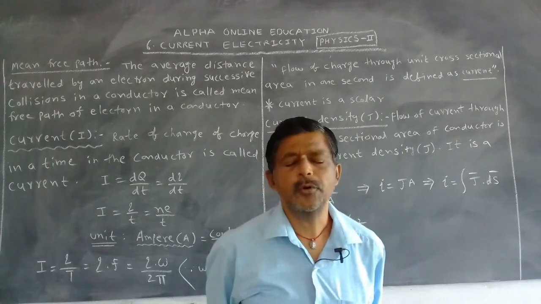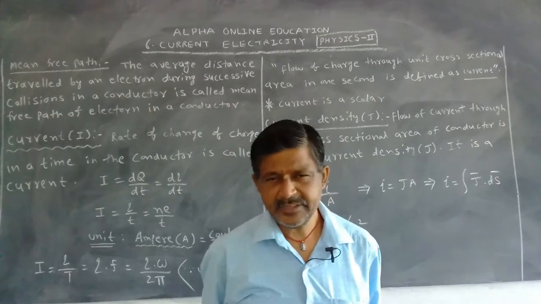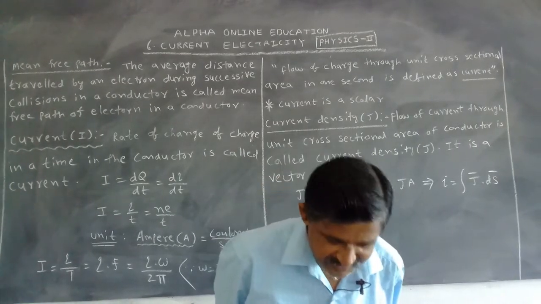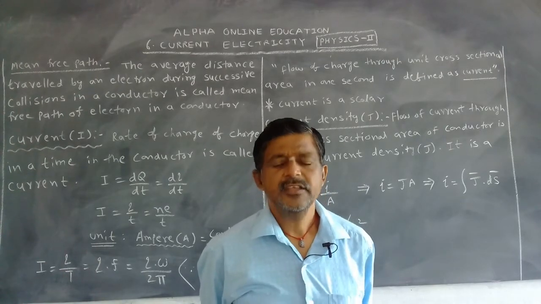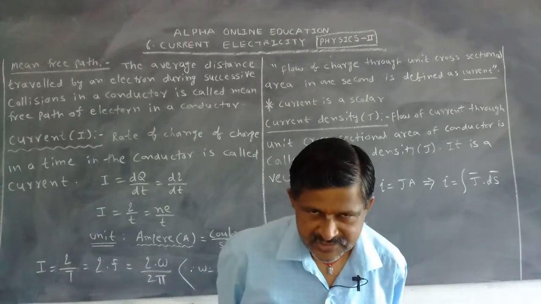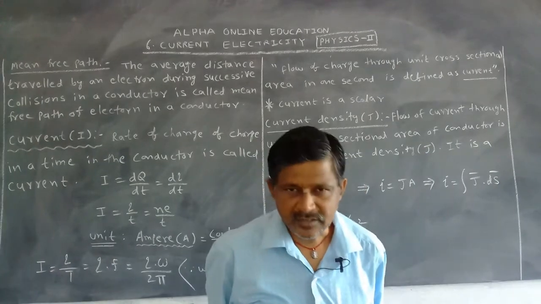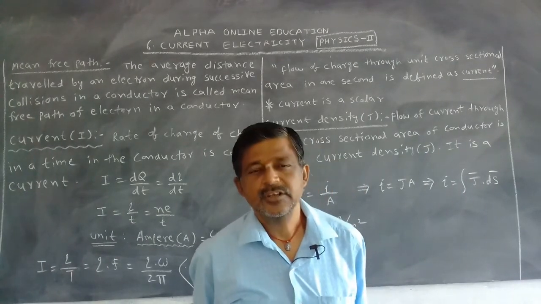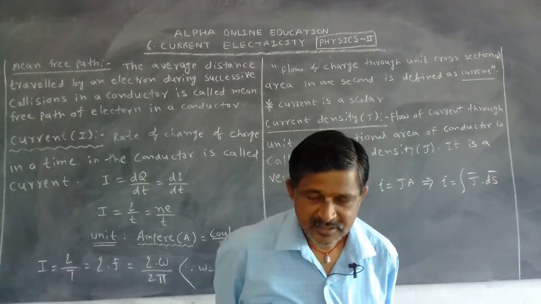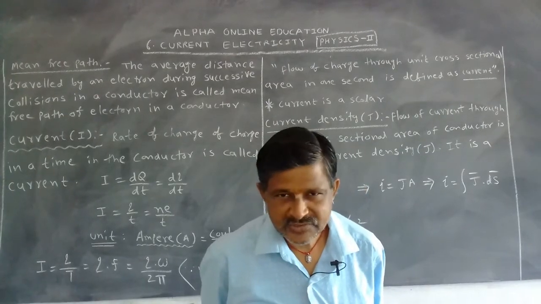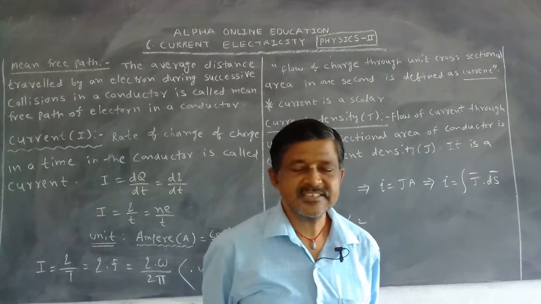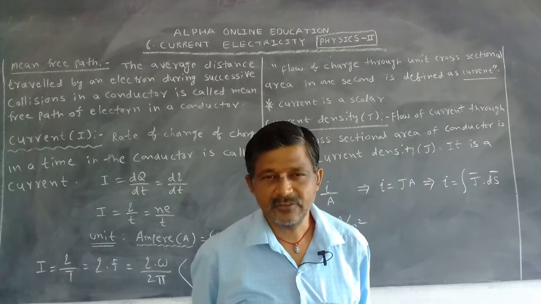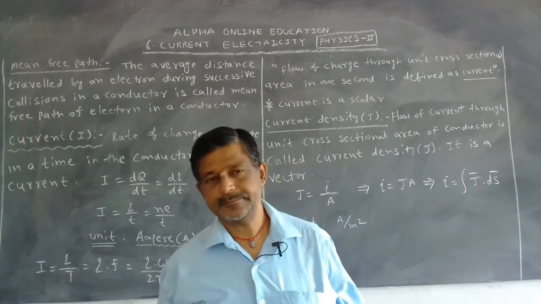Current electricity means flow of charges, otherwise flow of electrons. If the electrons flow, we can say it is called current. Due to this, what kind of results occur, that we want to discuss in this chapter.